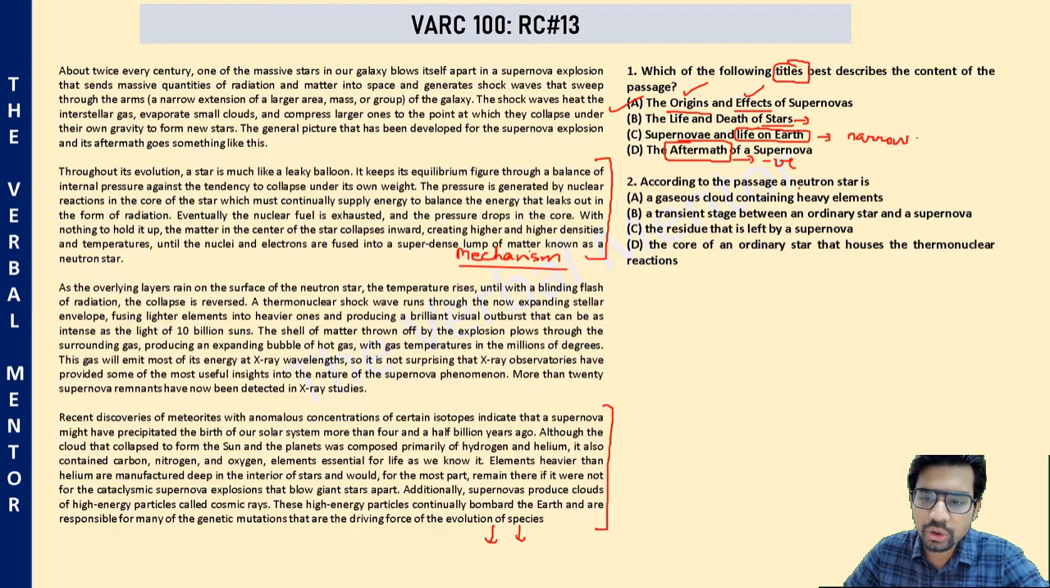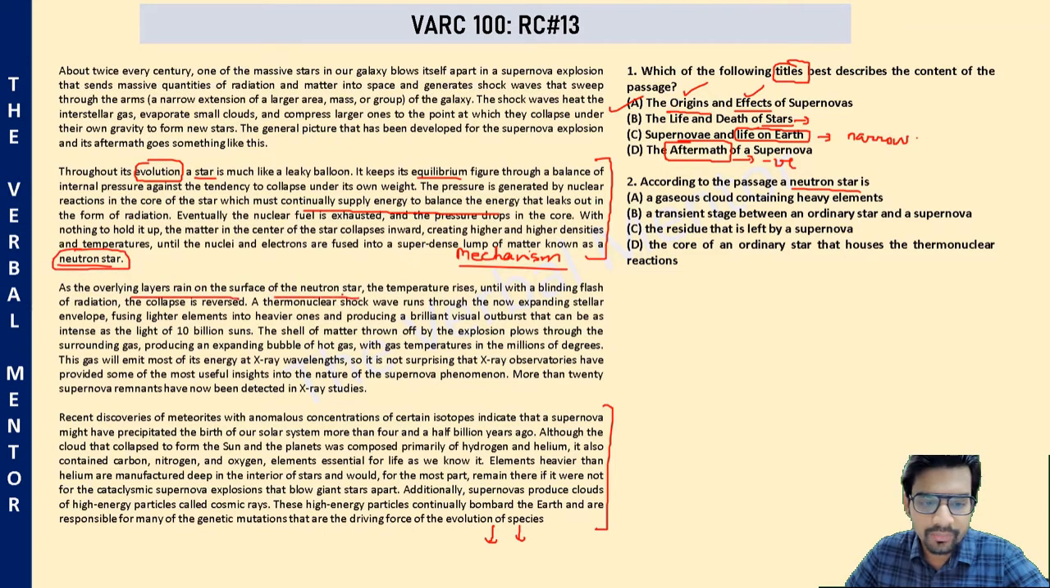According to the passage, a neutron star is what? Let's see. The author starts discussing the evolution of a star. It maintains an equilibrium between outside pressure and inside pressure. But once the fuel is burned up, the pressure starts dropping at the core, and that results in a neutron star. But that's not it.